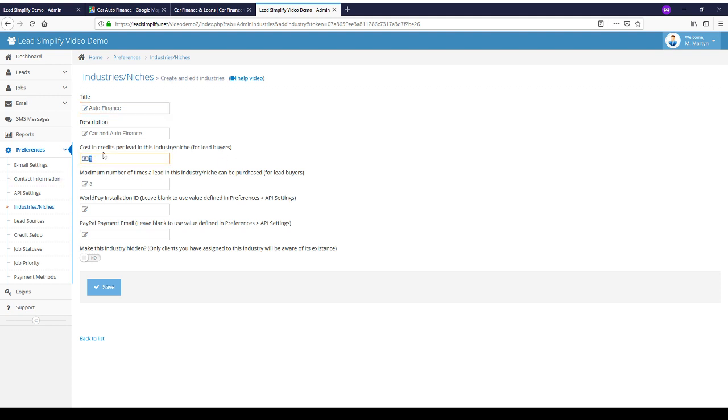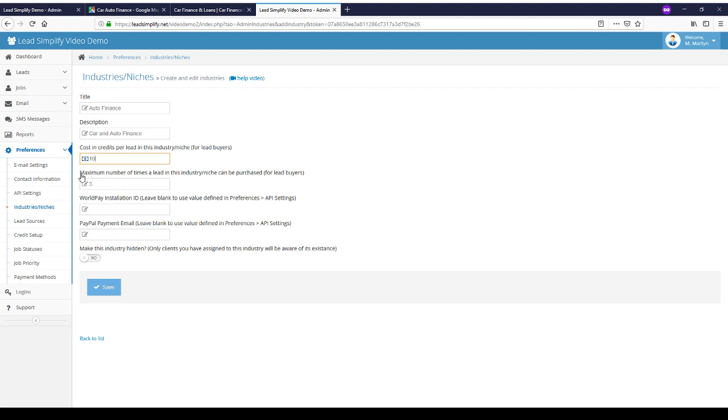So for this industry, auto finance, when a lead is submitted into this industry, how much will a lead buyer pay in credits for this lead? In this instance, we're going to set this to 10. Which would be quite low in this scenario, to be fair. However, in this situation, that would be fine. We'll keep things simple. Because we've just set up our credits so that 1 credit equals $1, that means this would equal $10.